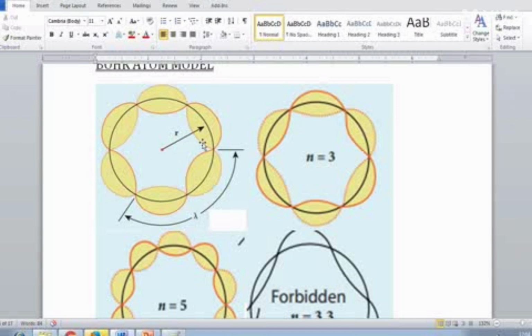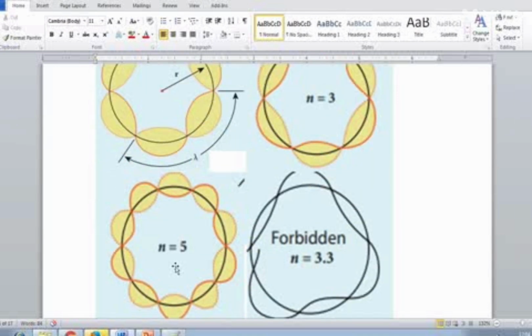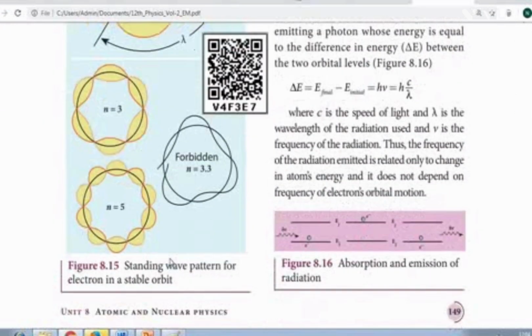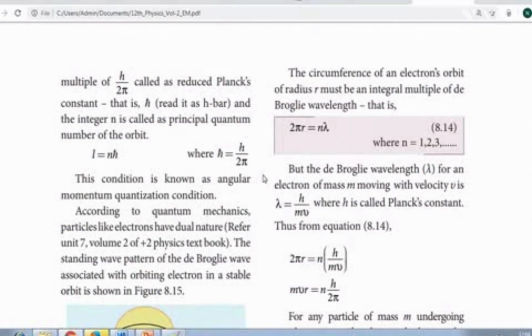From the center of that atom to that path is the radius r. So the number of waves is 3. You know that one complete vibration of the particle, from here to here, is called one wave. So that wavelength is lambda. So total 3 waves, so n equals 3. Here 5 waves are there, n equals 5. See here, it is not 3, it is 3.3. It is not a complete wave, only a small portion is extra. So this is the waveform of the electron inside the atom.